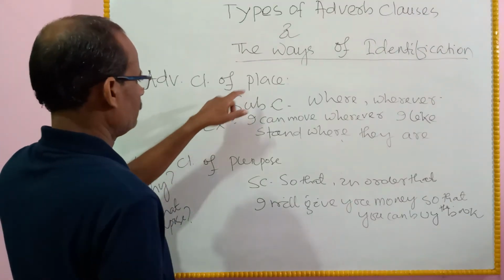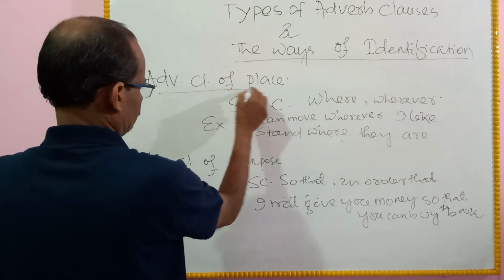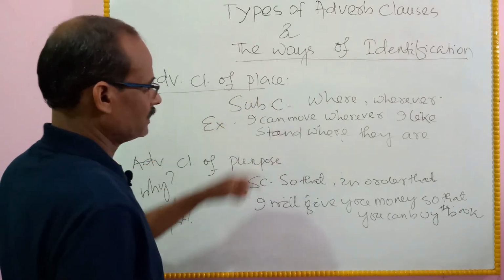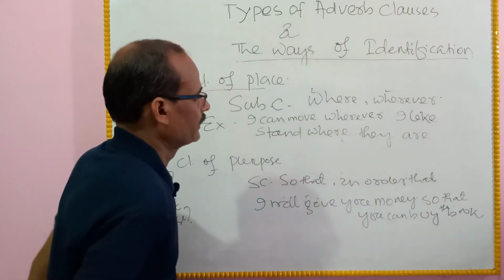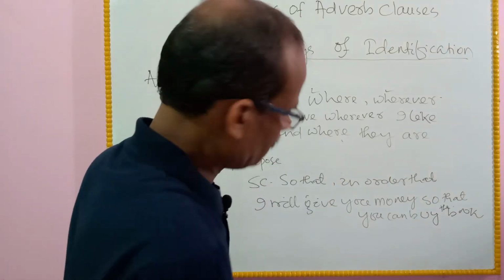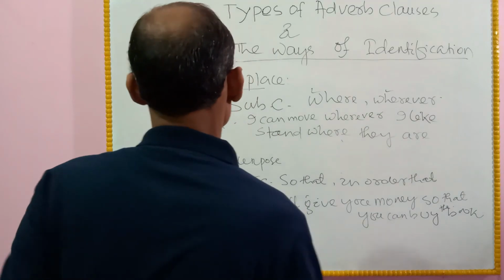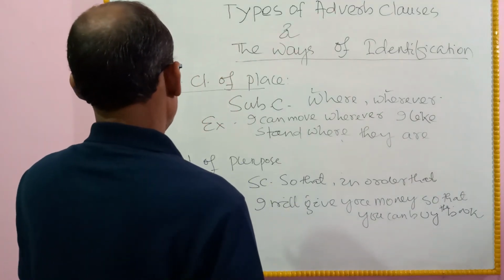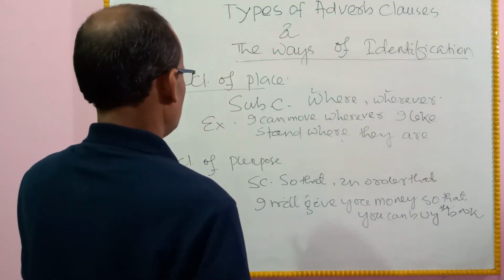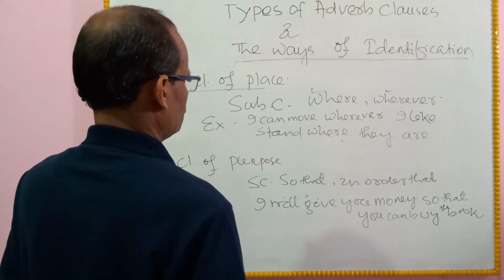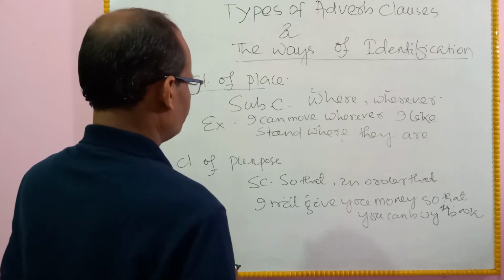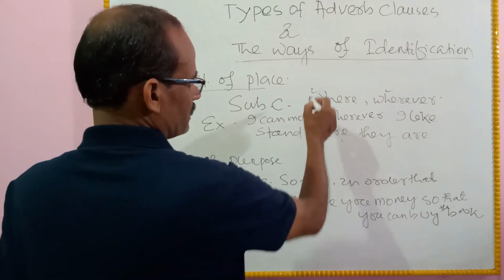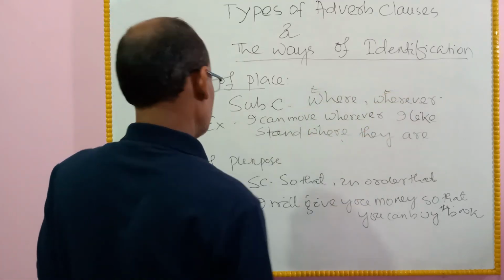Adverb clauses of place. The subordinating conjunctions are where and wherever. The adverb clauses of place are introduced by the subordinating conjunctions where and wherever.